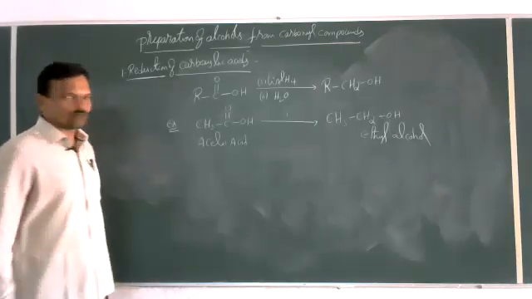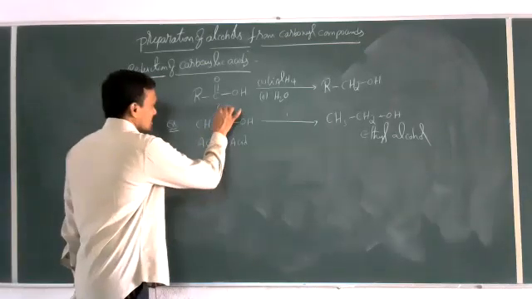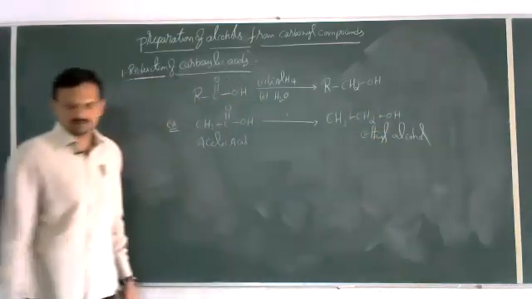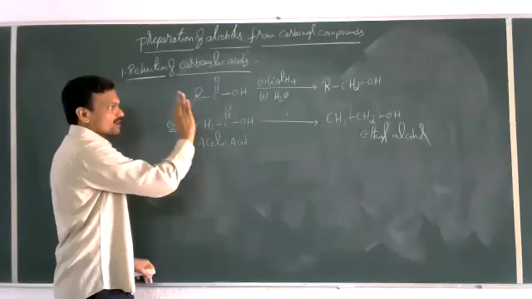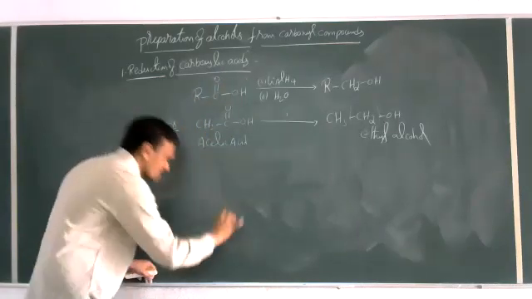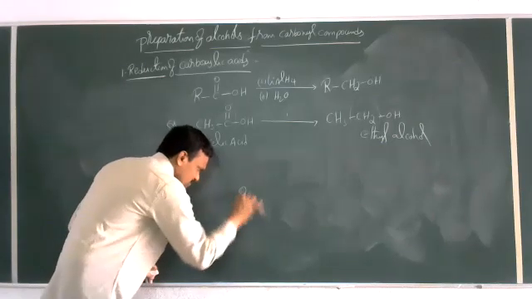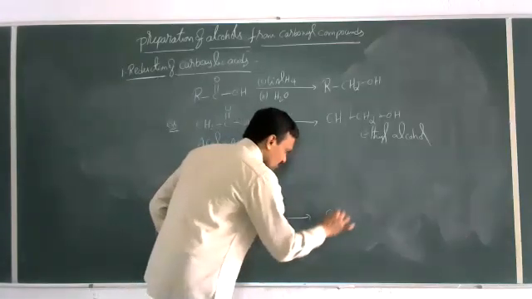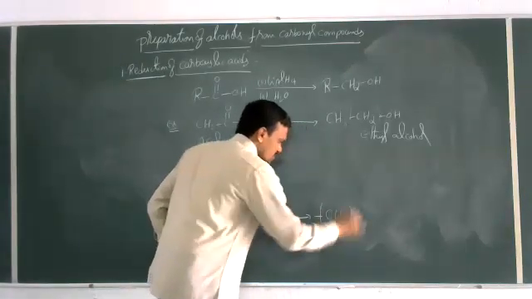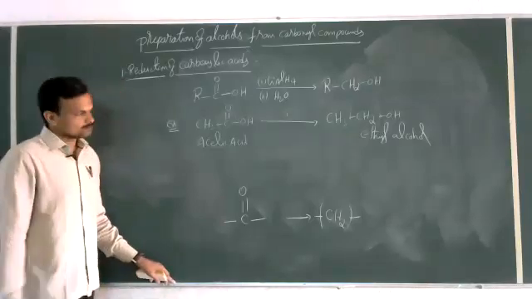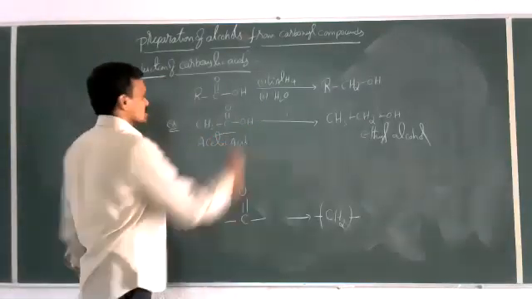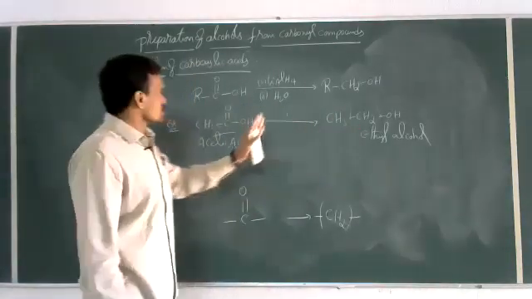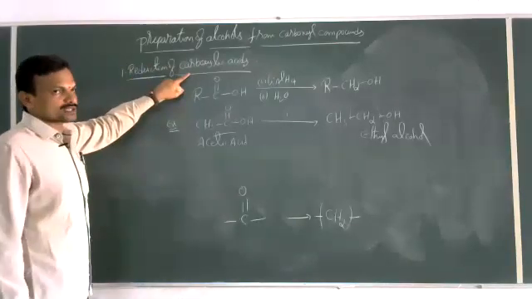So if you observe here, the overall change in this process is that the carbonyl group is converted to a methylene group. That's all. That means in the reduction of carboxylic acid to alcohols, the overall change that takes place is that the carbonyl group of this carboxylic acid is converted to a methylene group. This is the overall change that takes place during this reaction. So here acetic acid is reduced to ethyl alcohol.